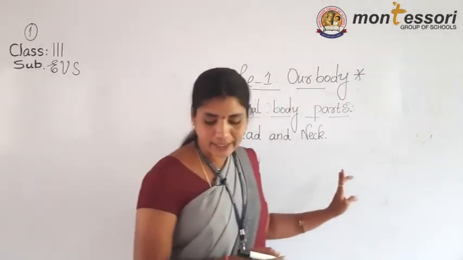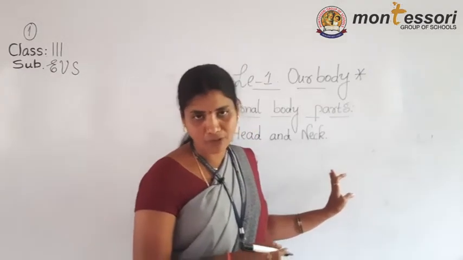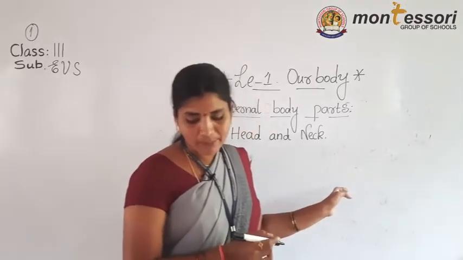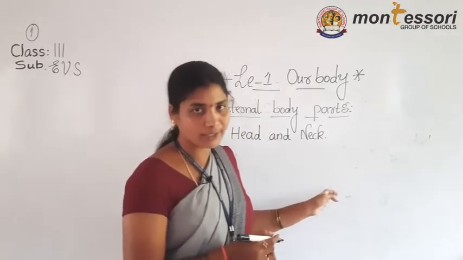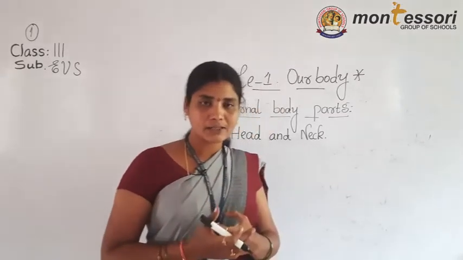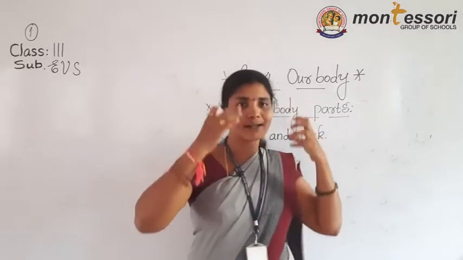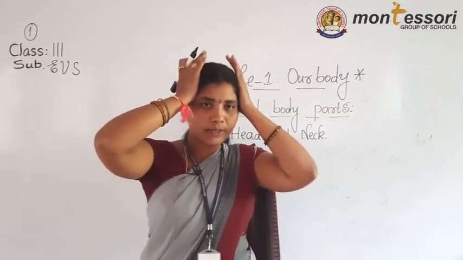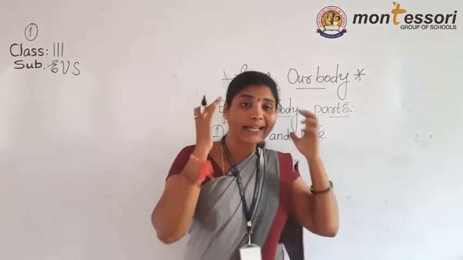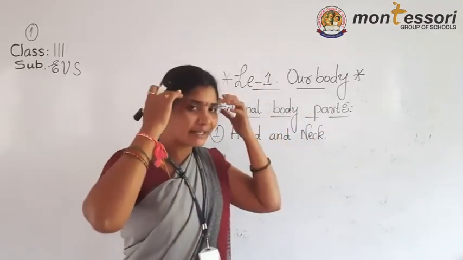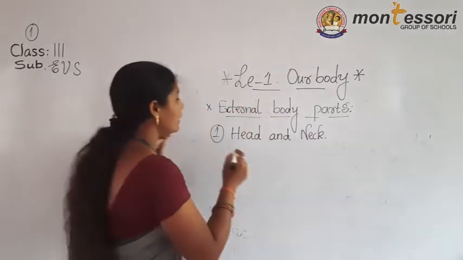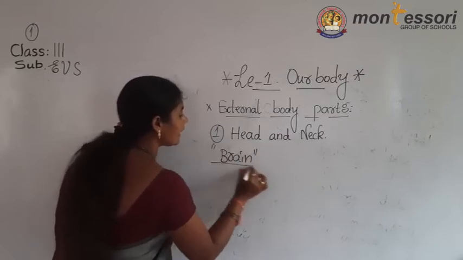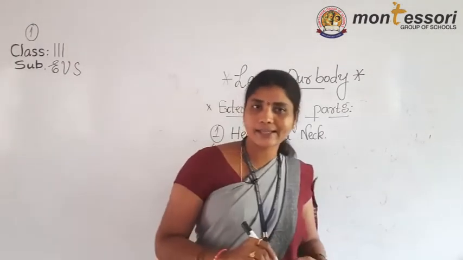The head and neck are located in the upper part of our body. The brain is located inside the head. It gives commands to the various parts of the body. The head is present on the upper side of our body. The head consists of, when we see inside the head, what is present? Brain is present inside the head.